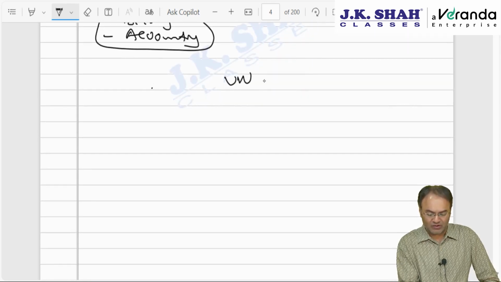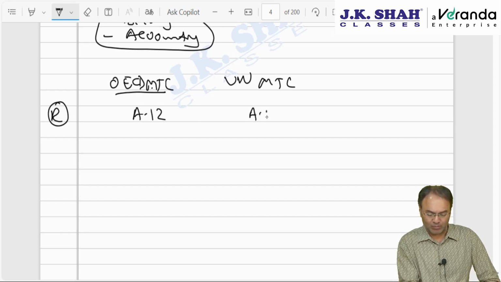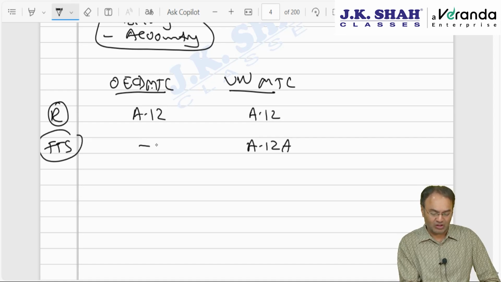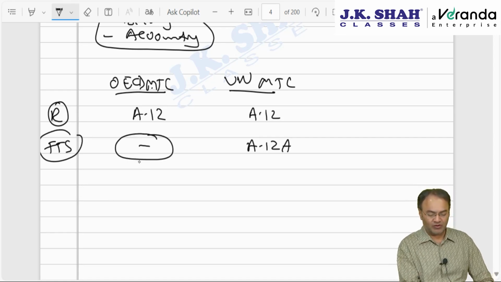In the UN model convention and the OECD model convention, royalty is covered by Article 12, in both places. But as far as FTS is concerned, the OECD model convention does not have any specific article for FTS. In the UN model convention, Article 12A is applicable, which we will be discussing after this. So what to do with FTS for those who are following the OECD model convention? They have three options.